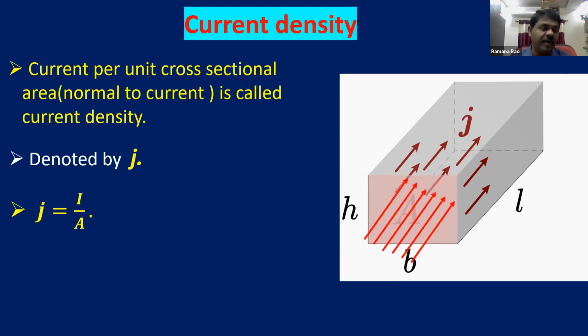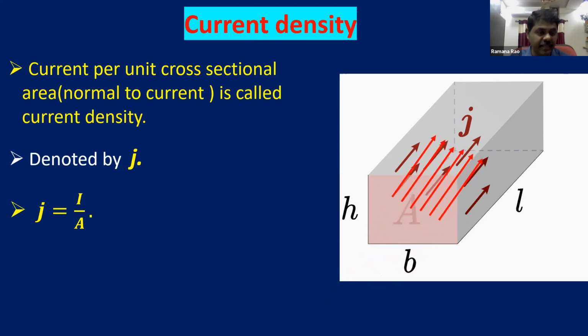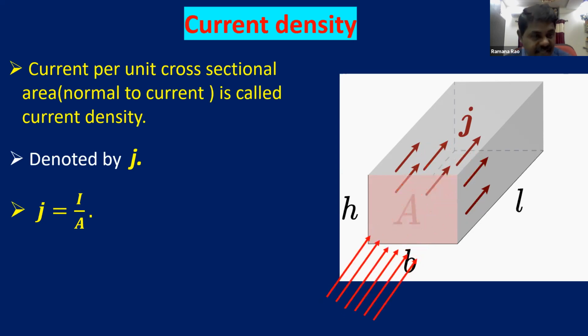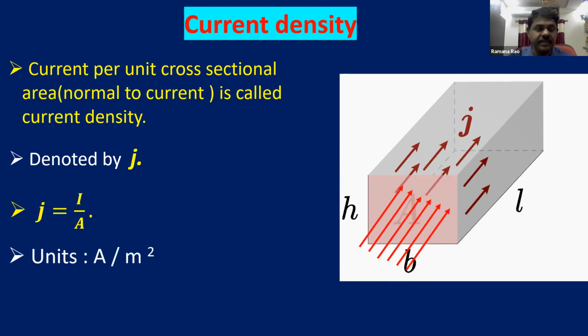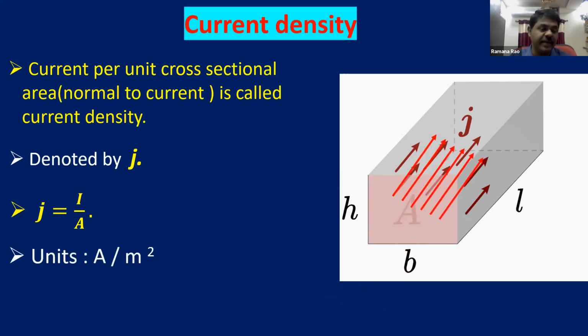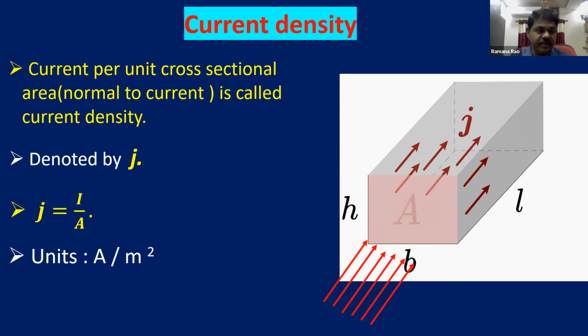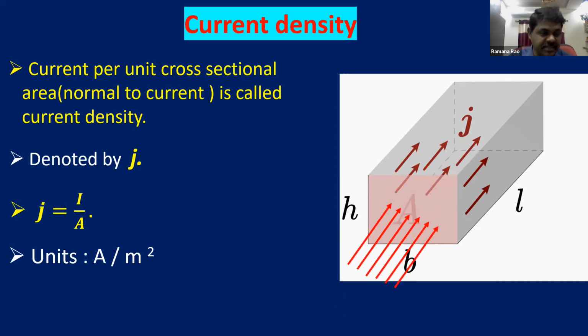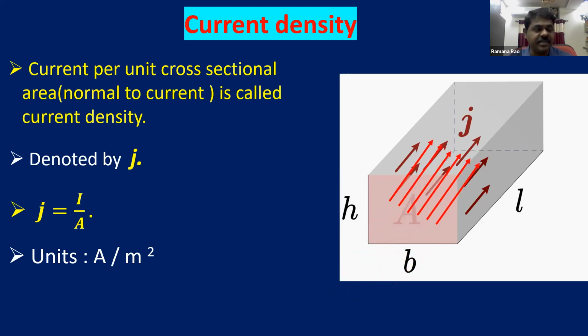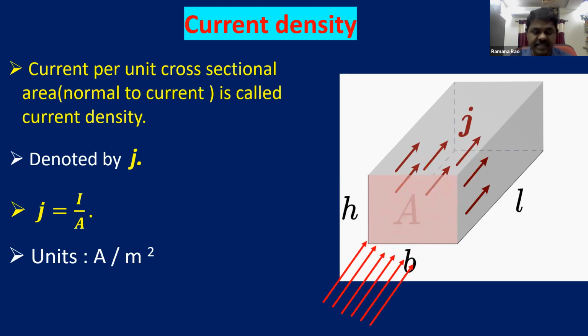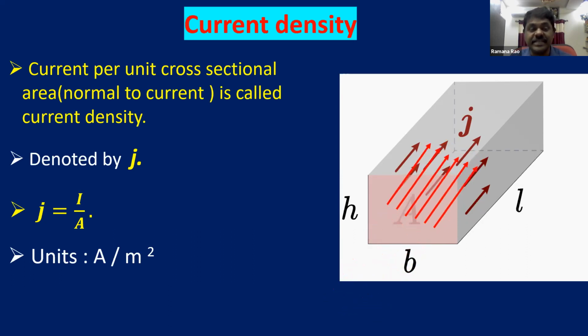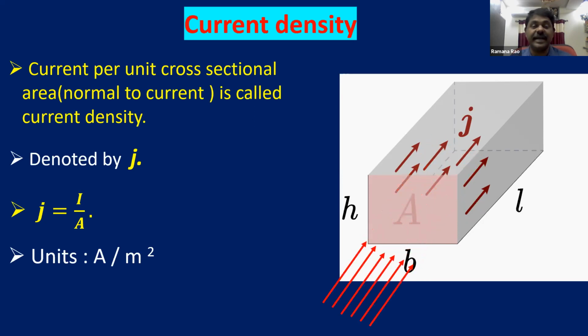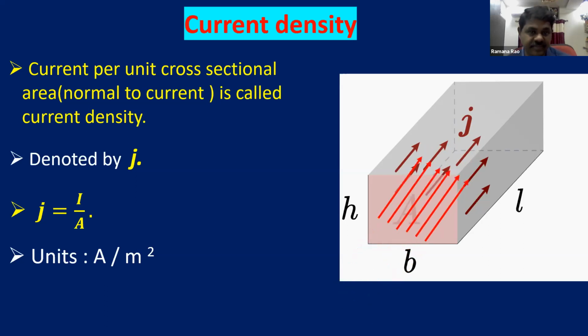So the mathematical formula for current density is current upon area, and current density is denoted with J. The units for current density are ampere per meter square, because electric current is measured in amperes and area is measured in square meters. So the unit is ampere per meter square. This is about current density, which is a vector. The corresponding vector quantity in current electricity for the current is current density, whereas current is a scalar quantity.